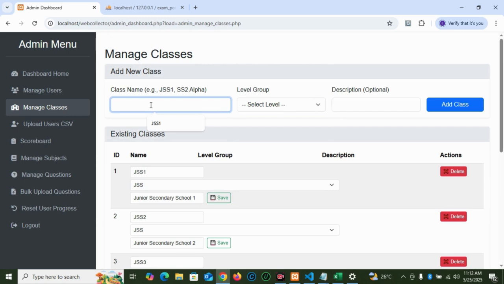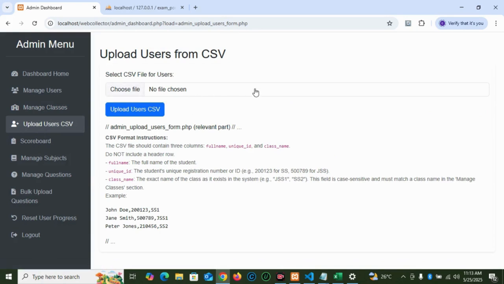Or maybe if it is a JSS1, you can add the class with that child and then give it a description. Then upload users. This is where the upload user comes in, and this is a very, very useful feature. It lets one upload a CSV file. Think of it like an Excel spreadsheet to bulk register many students at once. I even prefer that over bulk registering manually.